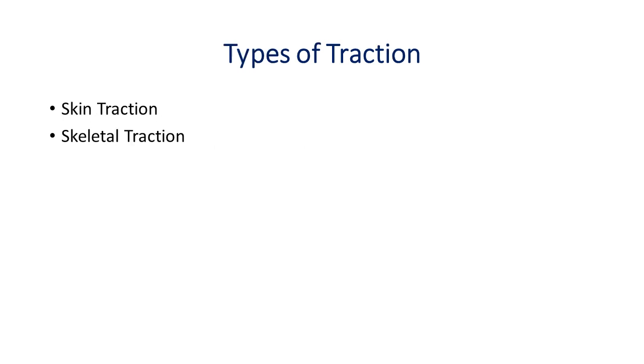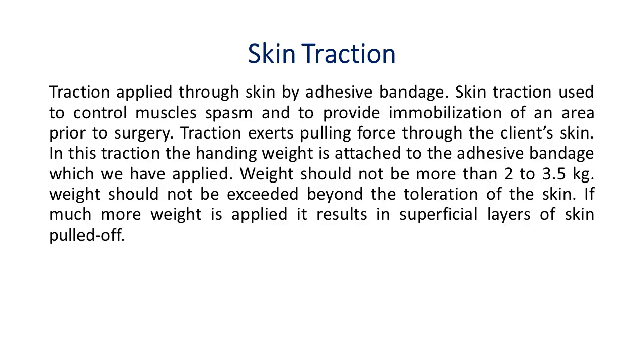Types of traction. First is skin traction and second skeletal traction. Skin traction: traction applied through skin by adhesive bandage. In skin traction we are using adhesive bandages. Skin traction is used to control muscle spasm and to provide immobilization of an area prior to surgery. Mainly why are we using skin traction? It is mainly to reduce or control muscle spasm and to provide immobilization of a particular injured area prior to the surgery. Before surgery also we are using it.